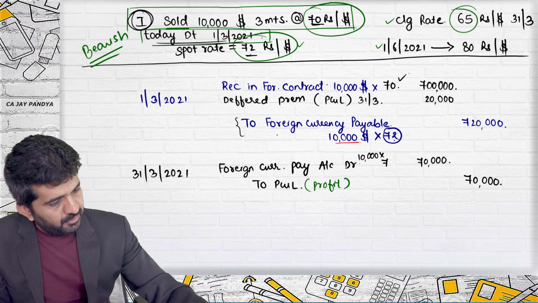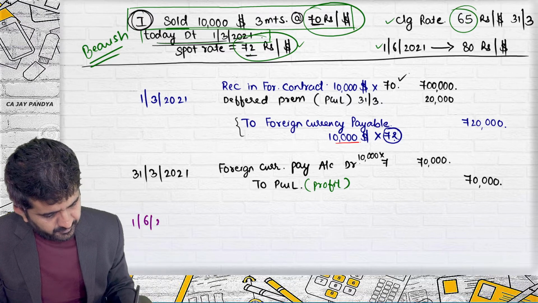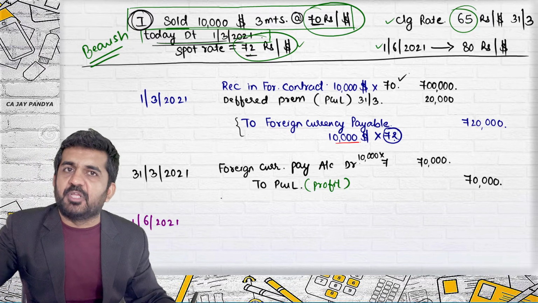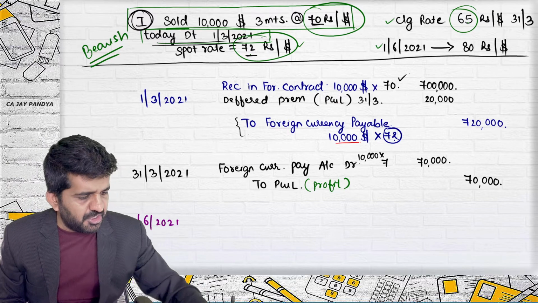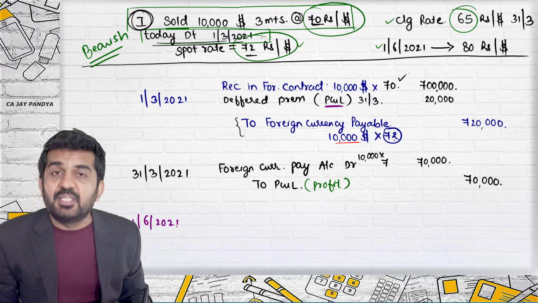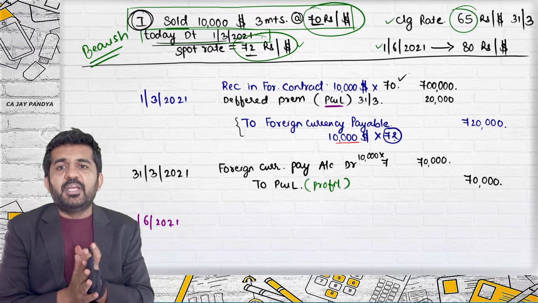It is on 1/6/2021. Sir, is this deferred premium to be transferred to P&L account? Yes. We have passed the journal entry in the previous question. Here I have written in bracket that ultimately it will be debited to P&L account. This is a settlement date. All right. We need to do settlement.